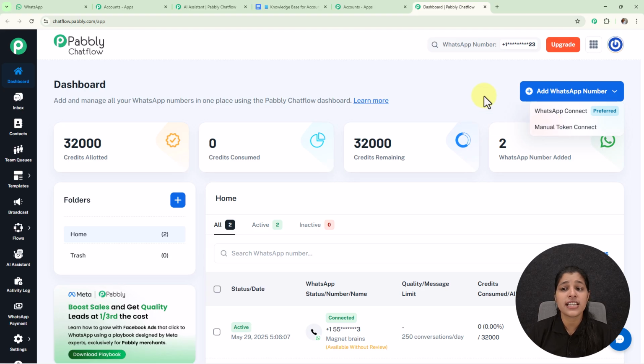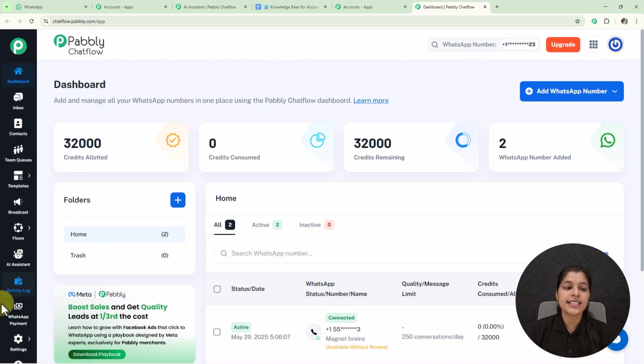If you want a detailed video on adding a WhatsApp number to the Pabbly Chatflow account, go and check the video given in the description. Now moving on to the sidebar, you can see all these features provided by Pabbly Chatflow, and if you want to learn more about them, make sure to check the video given in the description. As we are going to create an AI assistant, we just have to click on the AI assistant option in the sidebar.